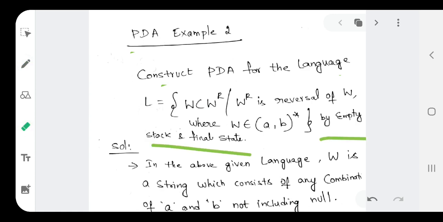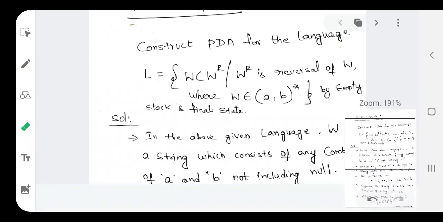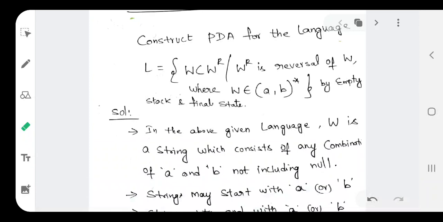See here, we will follow the same procedure which we have followed for the previous example. First, we will try to understand what is actually given here. In the above language, W means we can have any string. W is a combination of {a, b} whole star, which means I may take combinations of A's and B's, like AB, BA, and so on.